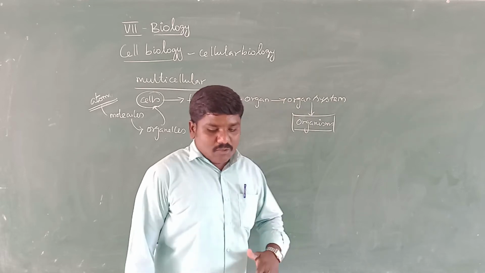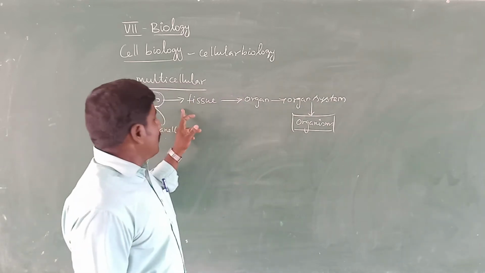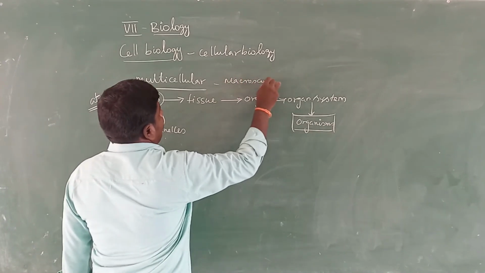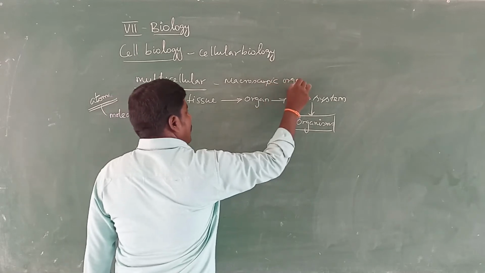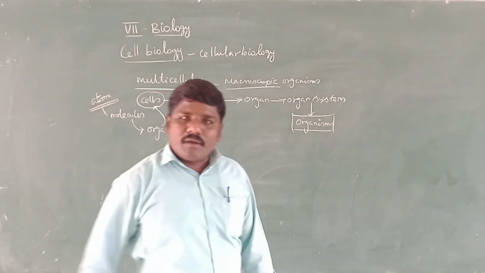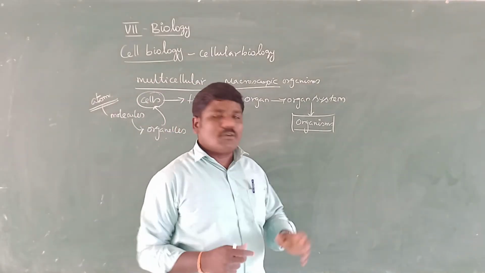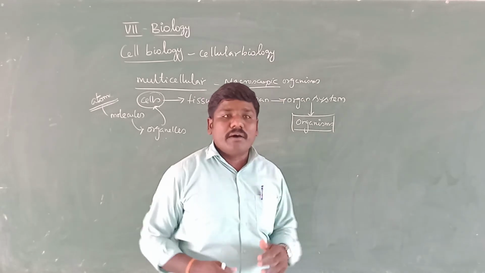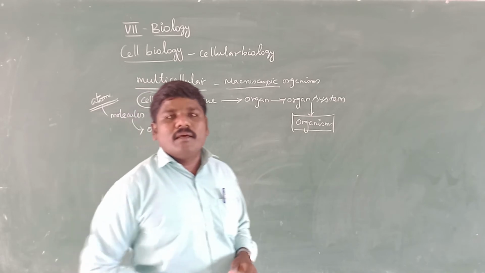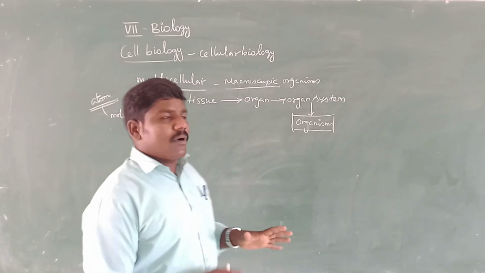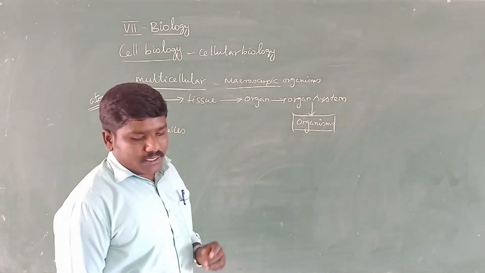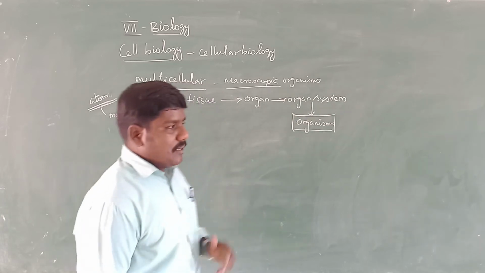And then the next one, multicellular organisms are macroscopic organisms. Why are multicellular organisms called macroscopic organisms? They are easily visible or easily seen with the eye, so you cannot use a microscope.